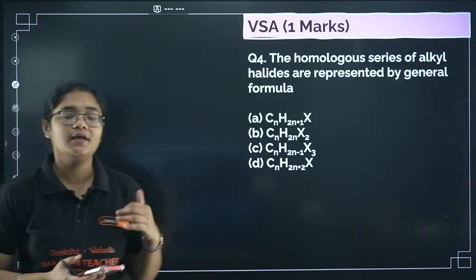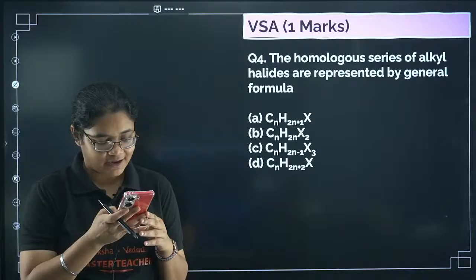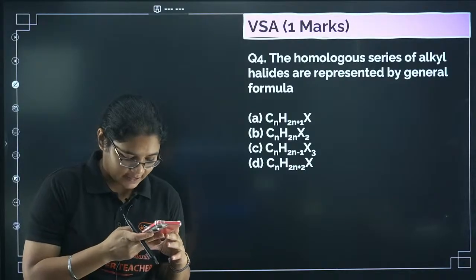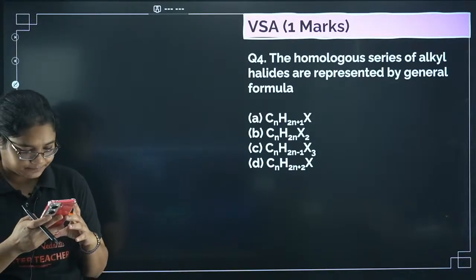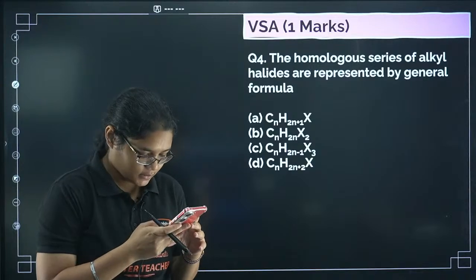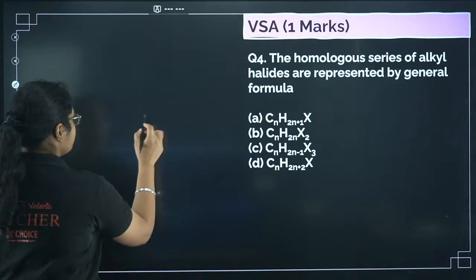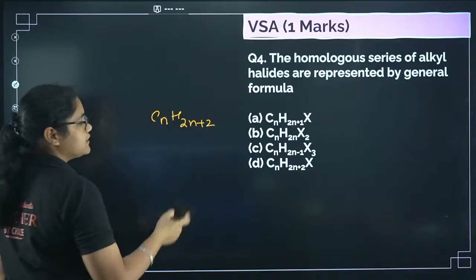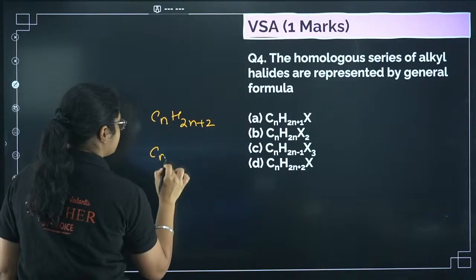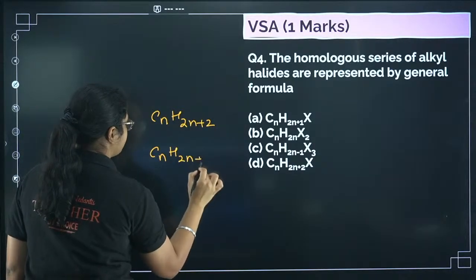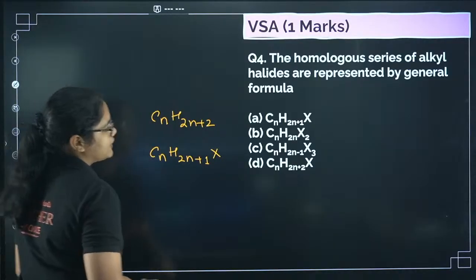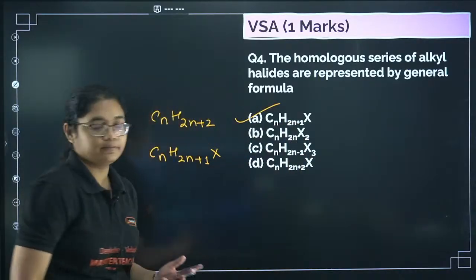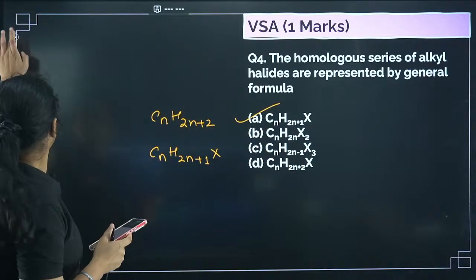Next question: the homologous series of alkyl halides is represented by the general formula. Very simple question. What will be the general formula of alkyl halides? Quick answer here. We know for alkanes it is CnH2n+2. What happens here? One of the hydrogens is replaced with X. So we will have it like this, right? So that is why option number A here. Yes, very good. Austin, great.